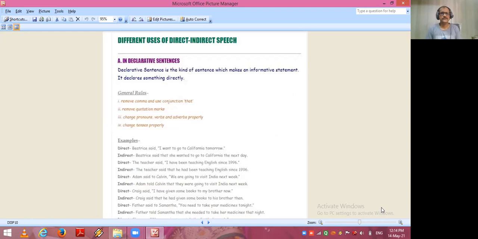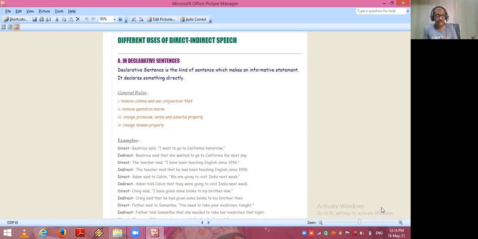Now different uses of direct indirect speech. Okay, one by one, let's see now what are the uses of direct indirect speech in different sentences. First kind of sentence, declarative sentence.